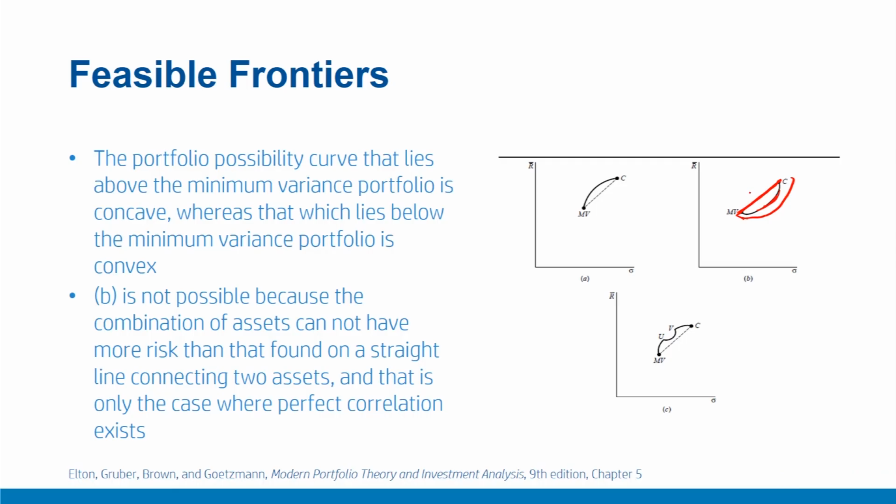And therefore, in that case, the points on the convex curve will have more risk or higher standard deviation than the straight line. But we already know that the straight line joining MV and C corresponds to the highest risk, which is correlation equal to 1, and hence it is not possible.